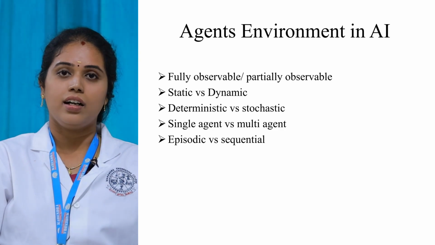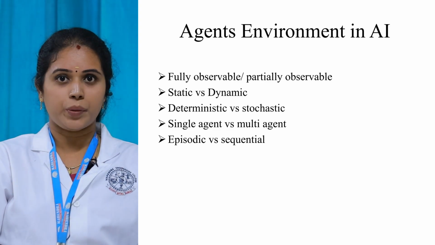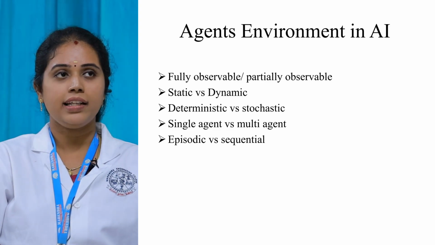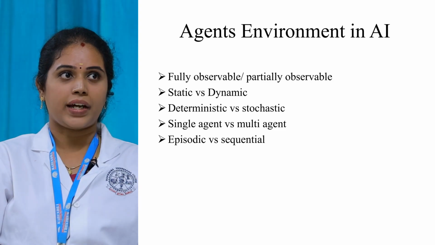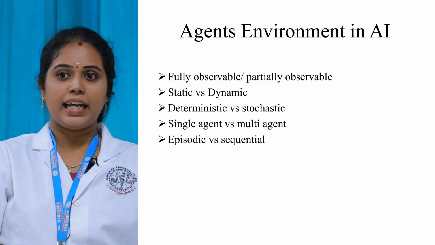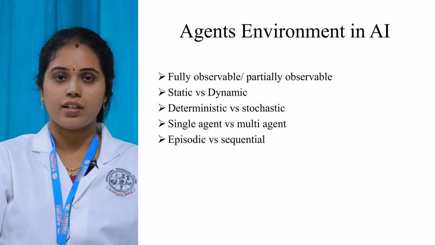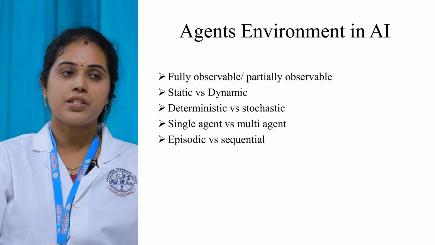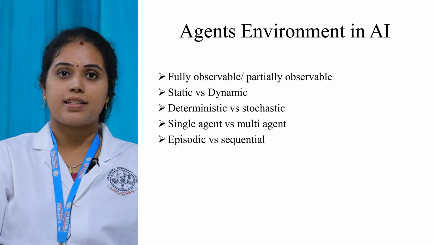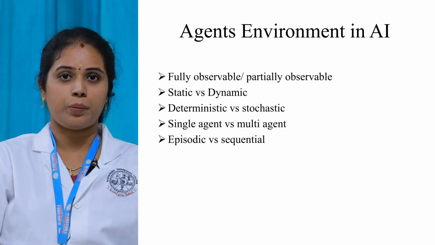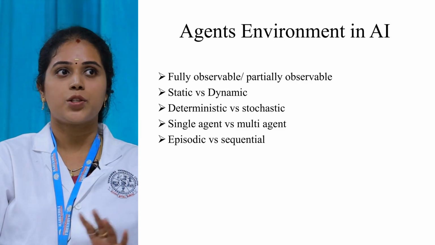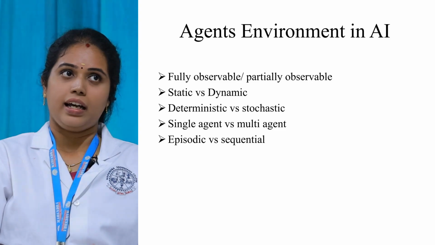It deliberates the agent. So this kind of environment is said to be a dynamic environment, else static. The next one is single agent versus multi-agent. We know single and multi, right? Single agent is nothing but in the environment only one agent is present to sense the information. Multi-agent means more number of agents, more humans or more machines are present in the environment to sense the information. That is said to be a multi-agent environment, right?